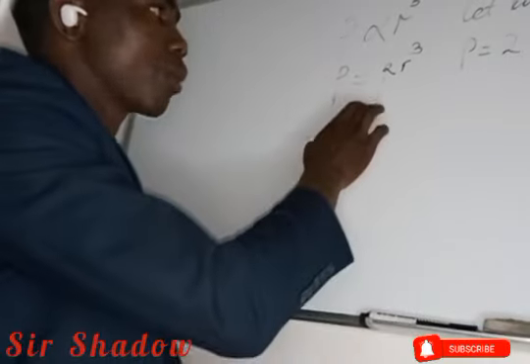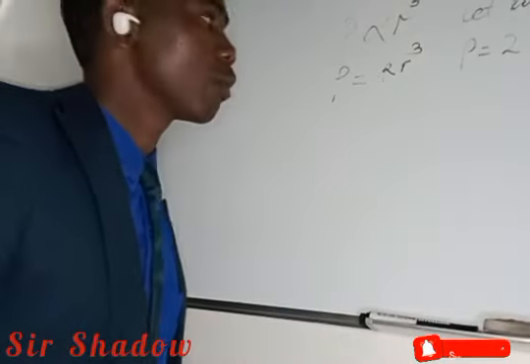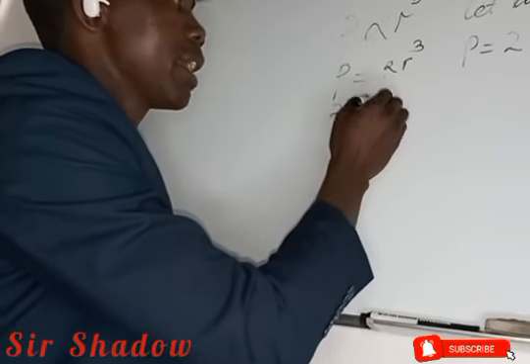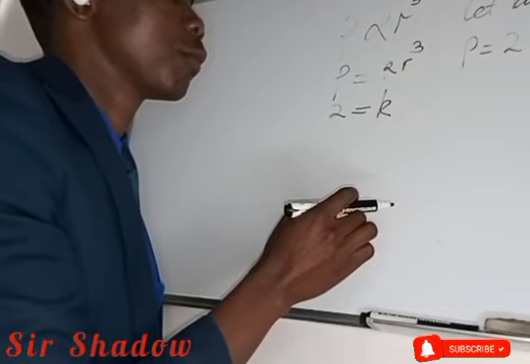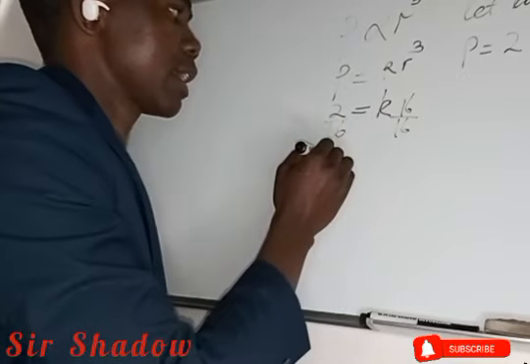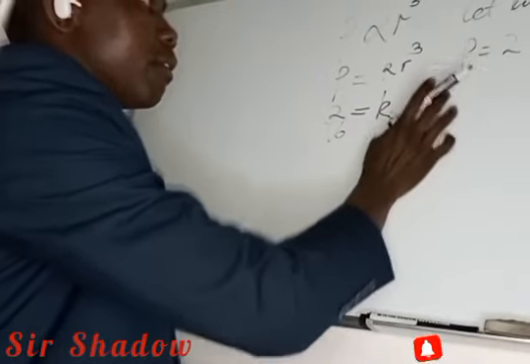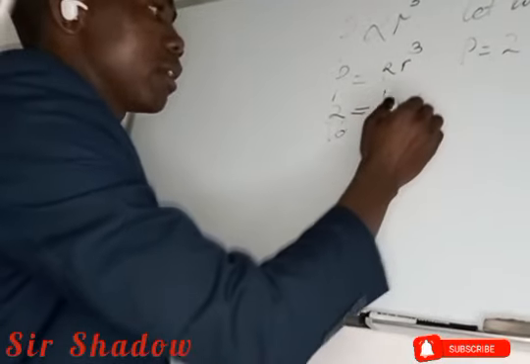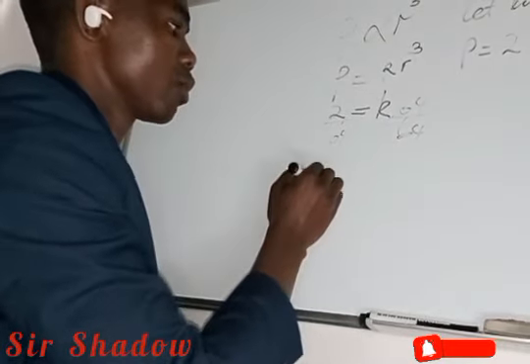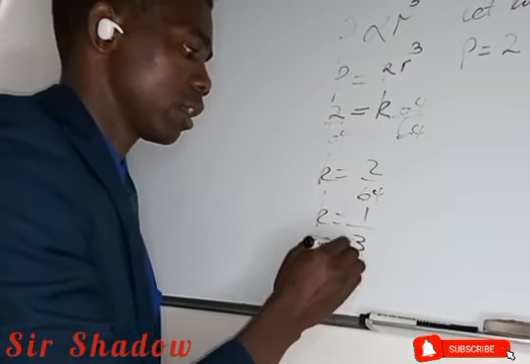When asked for the formula connecting, it mainly means that given the first values, we find the value of the constant. p is equals to 2, so 2 is equals to k, but we are given that r is 4, so 4 to the power 3, which is 64, divided by 64. So k is equals to 2 over 64. But 2 over 64, k is equals to 1 over 32.